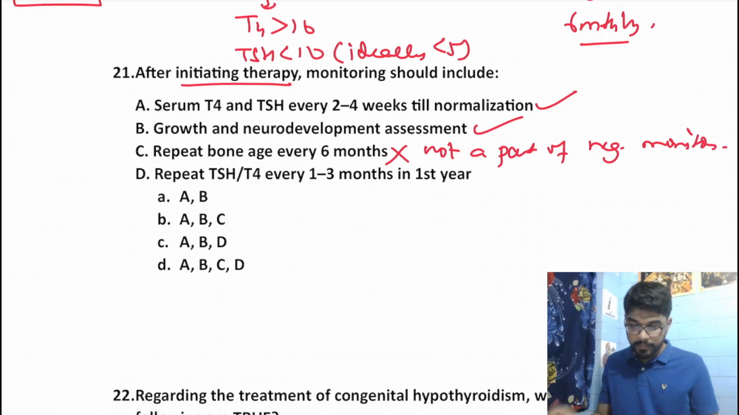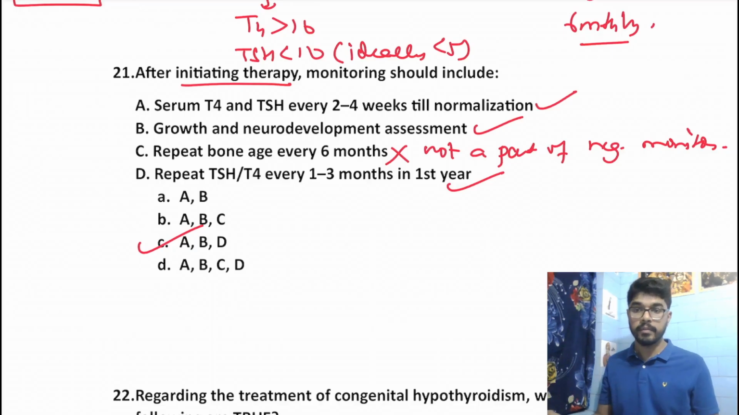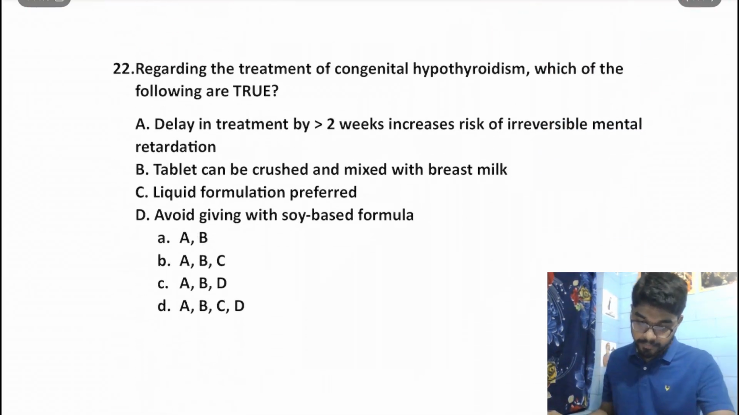Okay. And repeat TSH and T4 every 1 to 3 months in the first year. Yes. So A, B and D should be our correct answer. So C should be correct. Okay. Moving on to the next question.